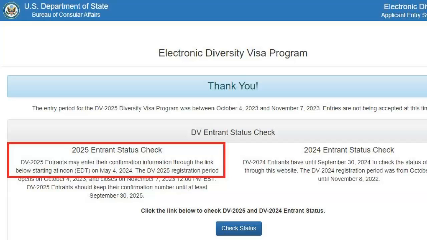As you can see on the official website, on the left side where we have 2025 entrant status check, it is said DV 2025 entrants may enter their confirmation information through the link below starting at noon EDT on May 4, 2024. But we are all aware that we do not live in the same location and we therefore do not have the same time. So 12 o'clock noon Eastern Daylight Time will correspond to what time in your part of the world.